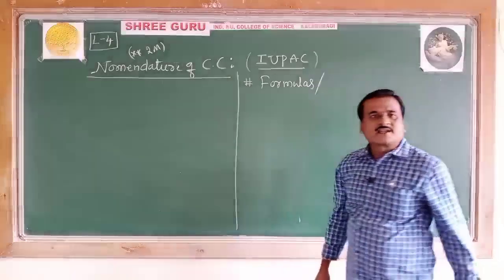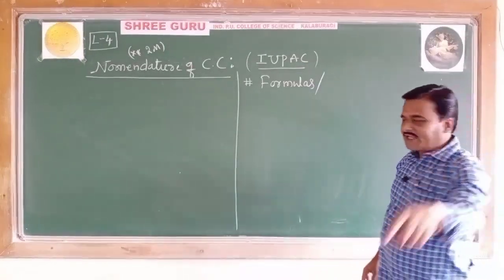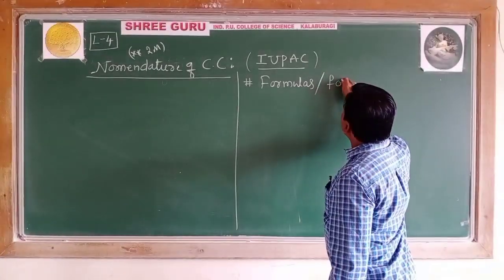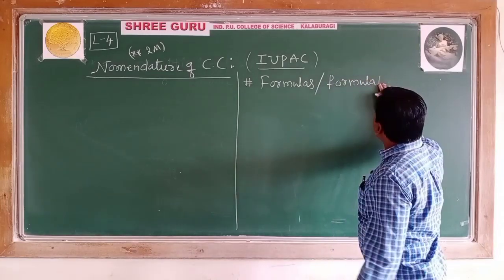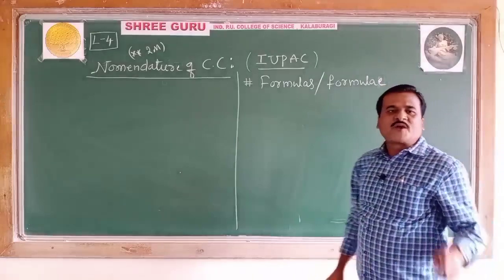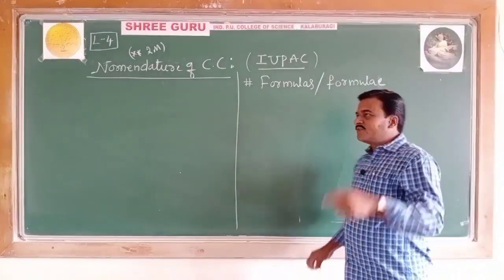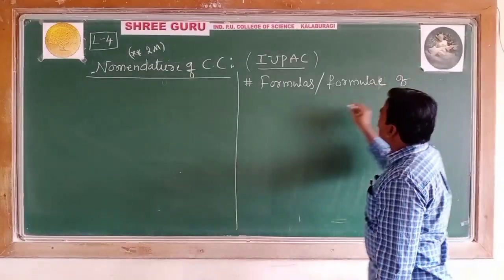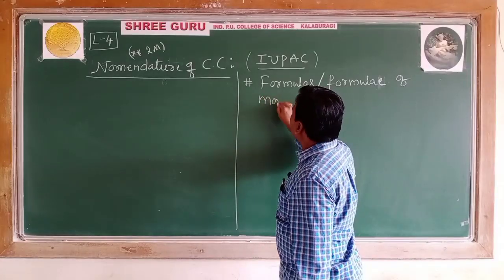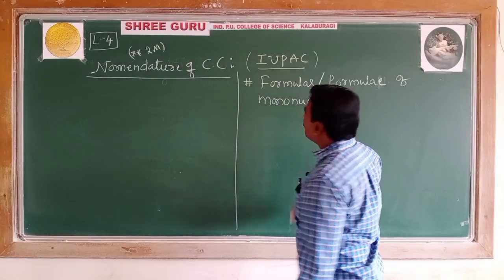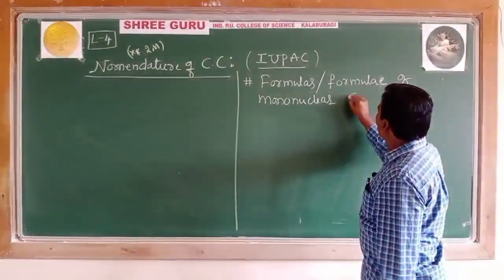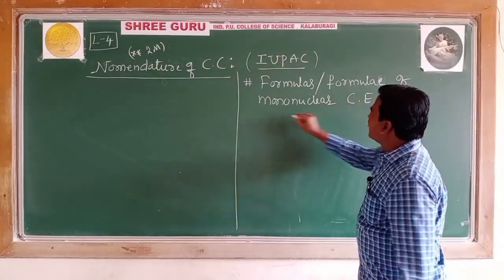Let's take the heading: formulas, same as formulae, of mononuclear coordination entity.